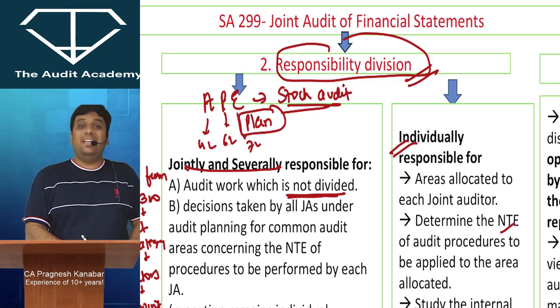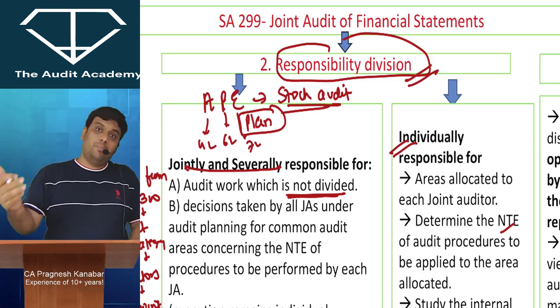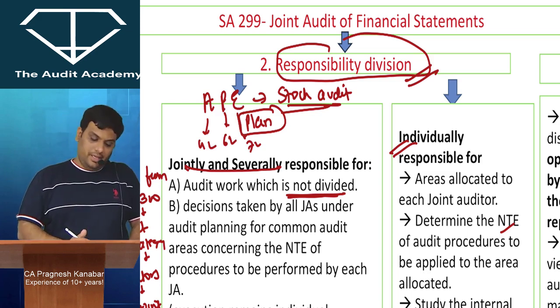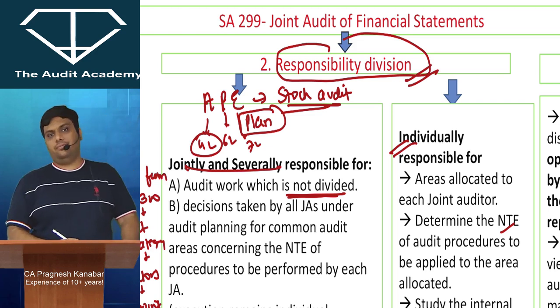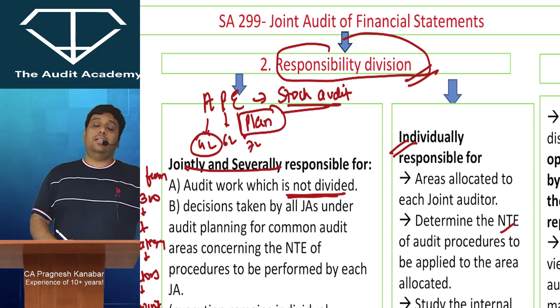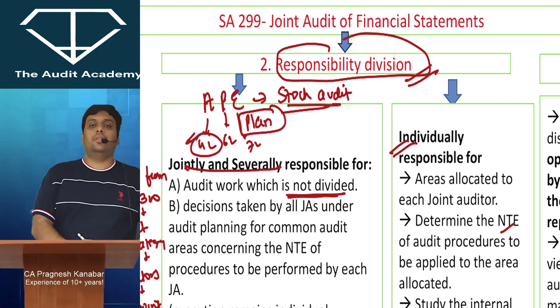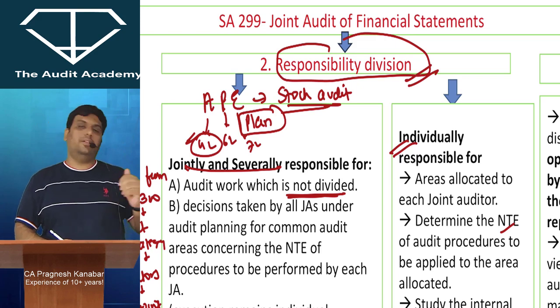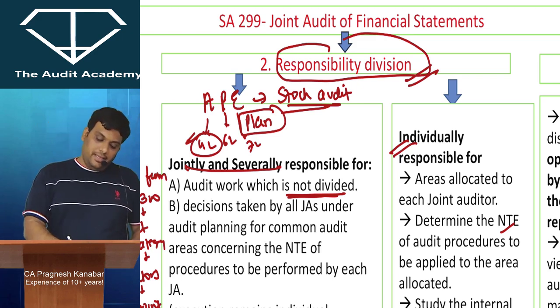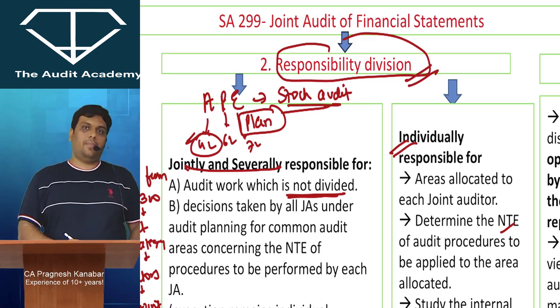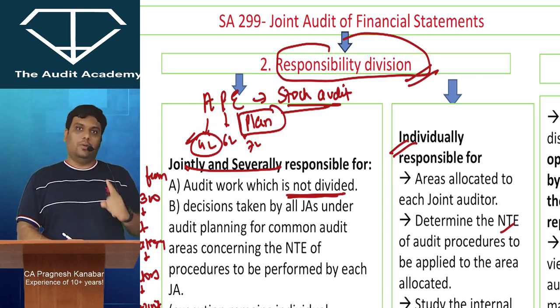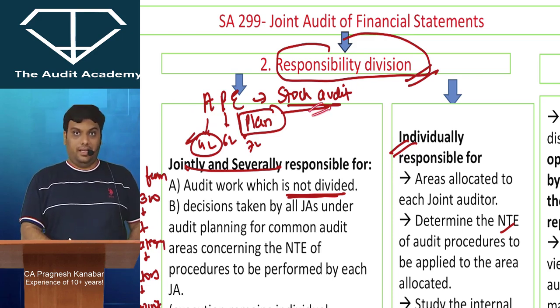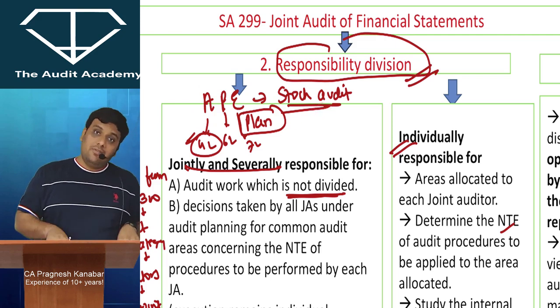Now P and E's teams properly audited the inventory, but A's team was negligent. Later on, let us say fraud was identified in the area of these 4 locations. Who do you think will be responsible? Only A, or A, P and E, all three of them? The answer is only A. Because even though stock audit was a common area, tell me, was their planning proper? Yes.